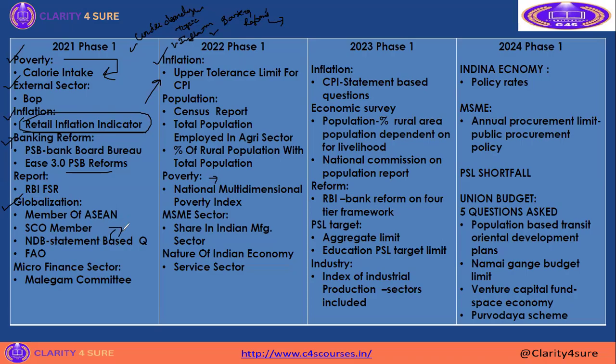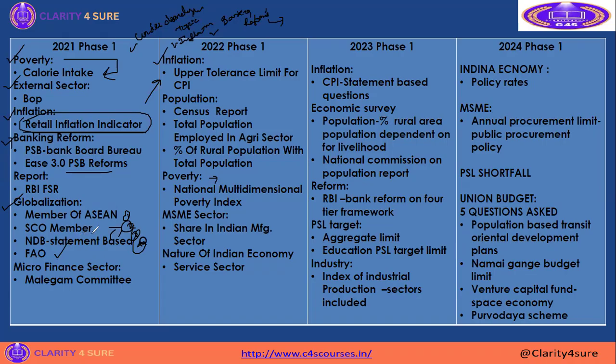They gave the name of the president and asked whether this statement is correct or wrong. The second statement given is the headquarters. The third and fourth are objectives of this particular NDB bank. So you need to know holistically about the NDB bank: the objectives, who is the president in a particular year, as well as the headquarters of NDB bank. And they also asked where is the headquarters for FAO. So this is the time the globalization question was asked in phase 1.